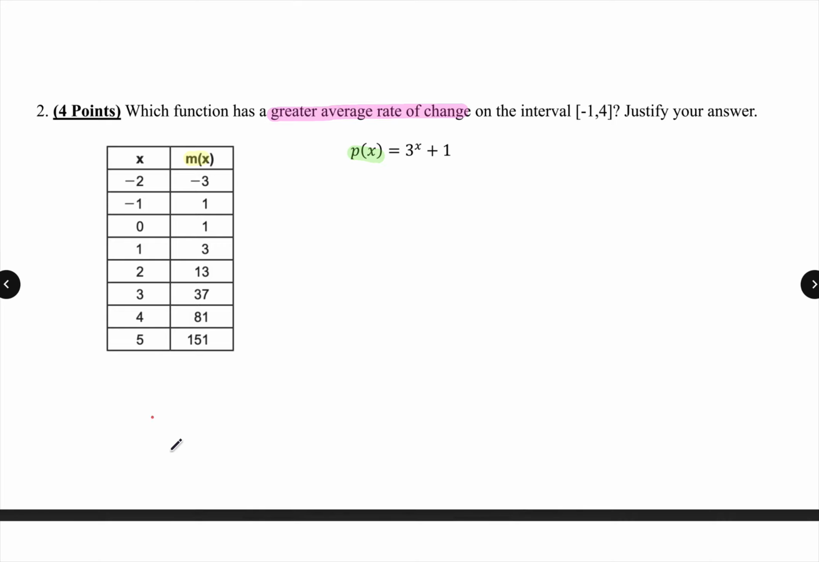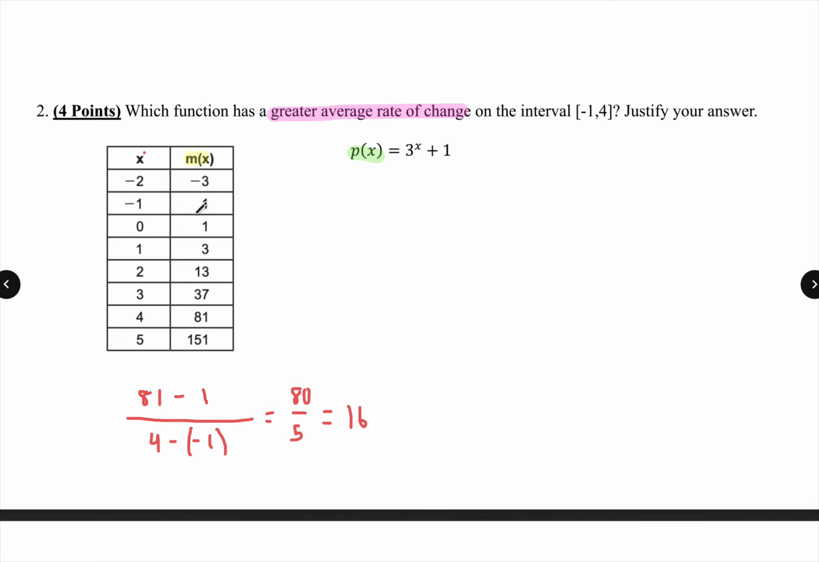So if we look at m of x, my rate of change is always going to be my outputs over my inputs. I'm just going to start by throwing my inputs in right off the bat. So I'm going to say 4 minus -1. That's the change in my inputs. Change in my outputs. Well, 4 matches up with what number? 81 is my output. And then -1 matches up with +1. So when I do the math here, I get 80, 2 negatives become a positive, so 80 over 5. So my rate of change over here is going to be 16.